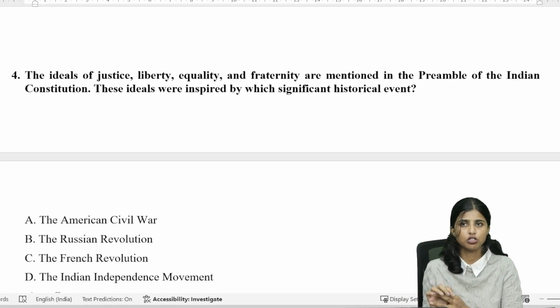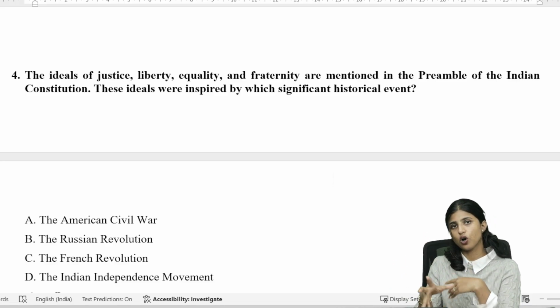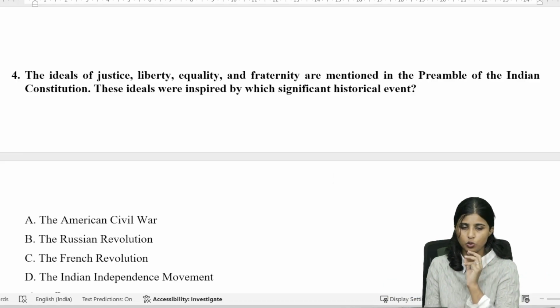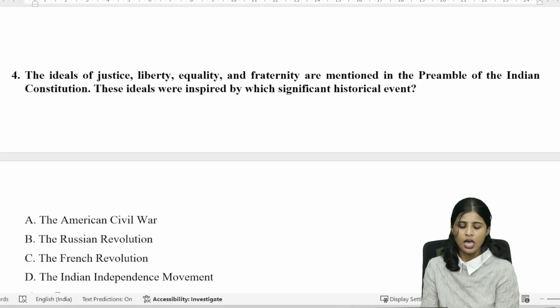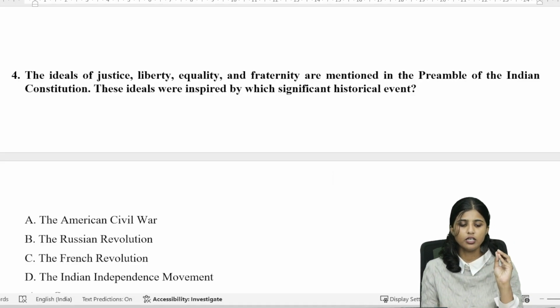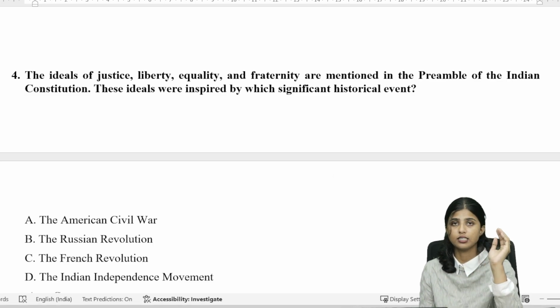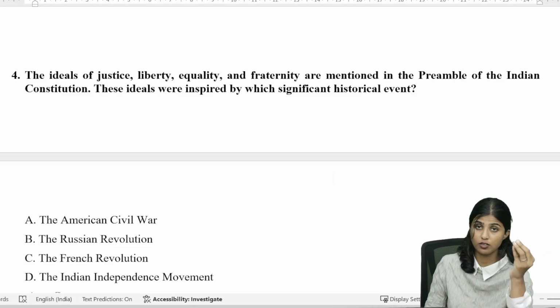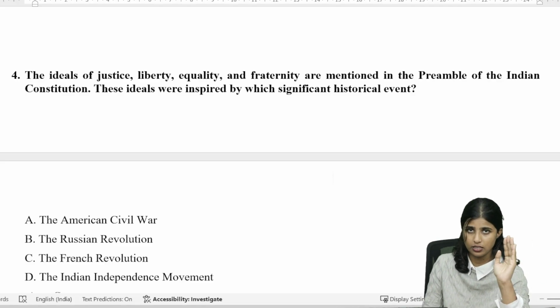In the Russian Revolution, the Tsars, the monarchs, were overthrown by the socialist government, which ultimately resulted in a communist socialist government called the USSR, or the Soviet Union. And then there is the French Revolution. The concepts of equality, liberty, and fraternity were the ideals put forward by the French Revolution, which happened in 1789.